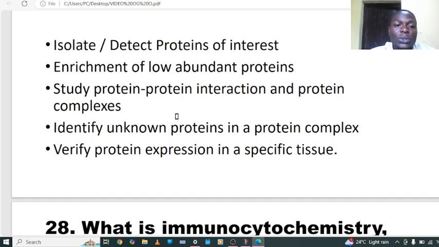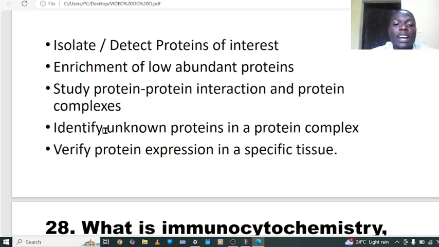There is also the study of protein interaction and protein complexes. If in the sample there are many proteins, you can separate them by immunoprecipitation and then study them, because by Western blotting or gel electrophoresis, the protein is now detected and separated.